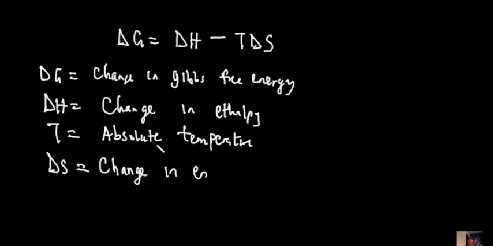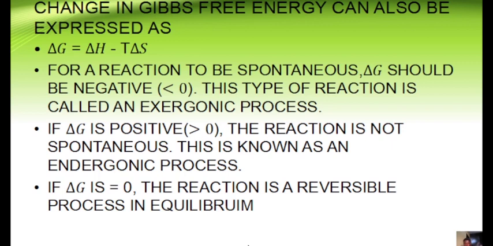So that is that. Once you have these values, you will be able to determine your Gibbs free energy without any hitches. Having said that, for a reaction to be spontaneous, the change in Gibbs free energy is supposed to be negative. In some cases, you see it represented as less than 0.